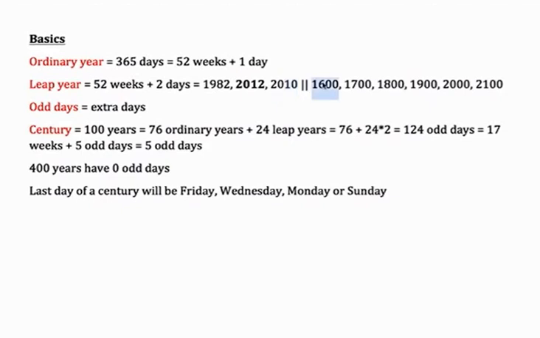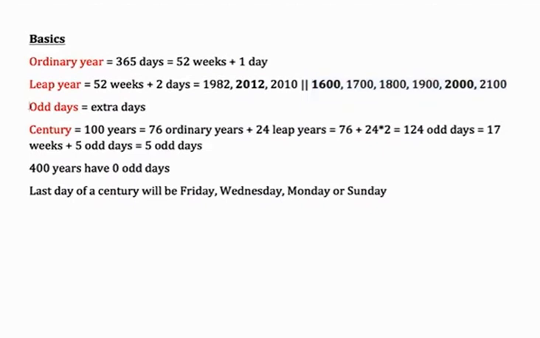That is, 1600 is a leap year. It's a multiple of not only 4 but of 400. 1700 is not, 1800 is not, 1900 is not. Then 2000 is a leap year, but once again 2100 is not. That is the way you can identify which one is a leap year or not. First, check whether it is divisible by 4 or not. That works in most cases. For perfect centuries, it should be divisible by 400.